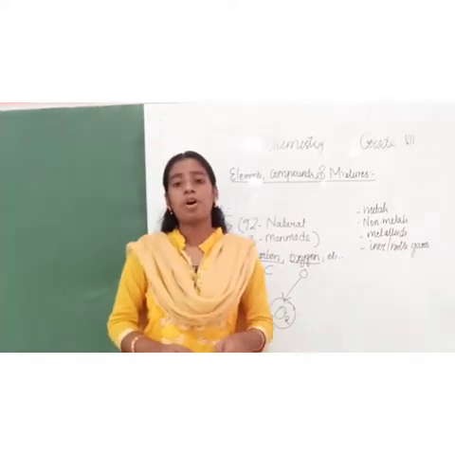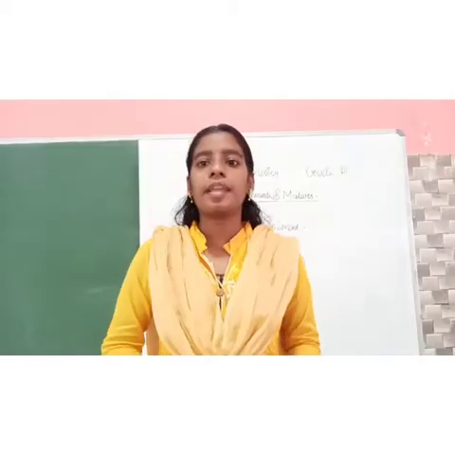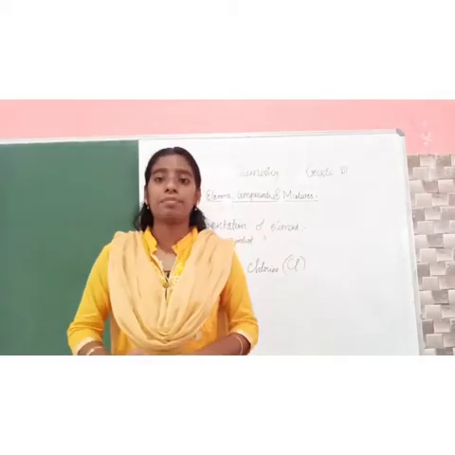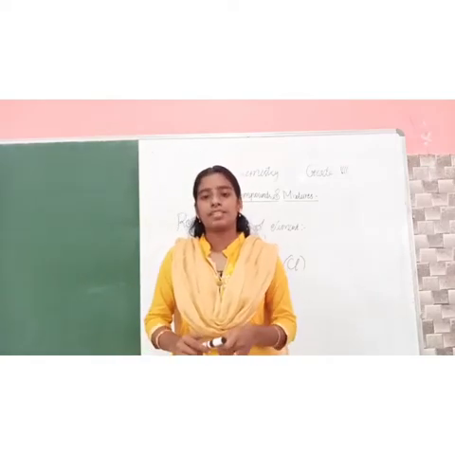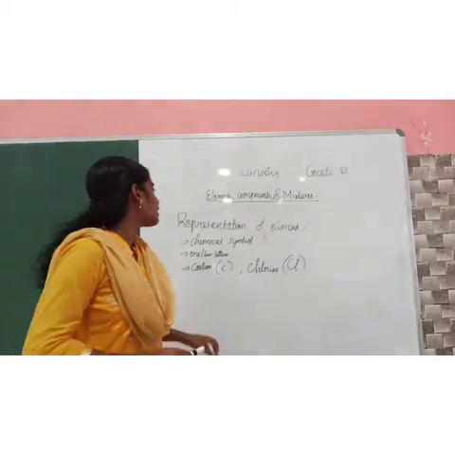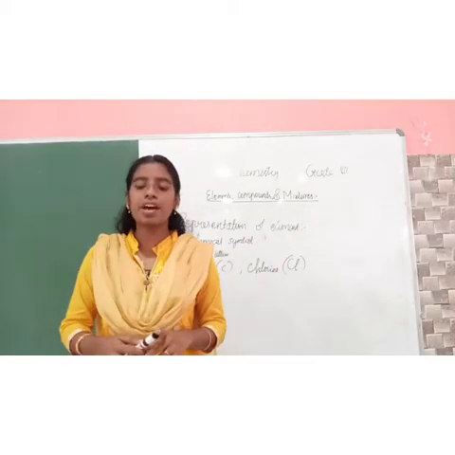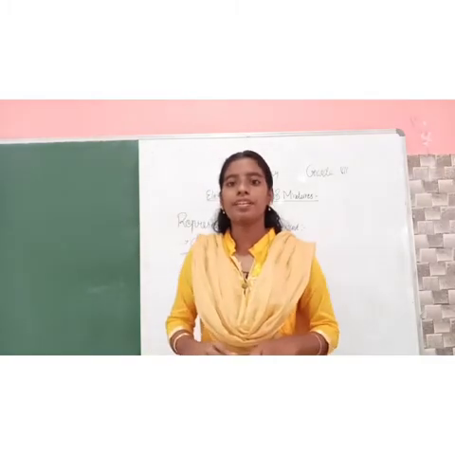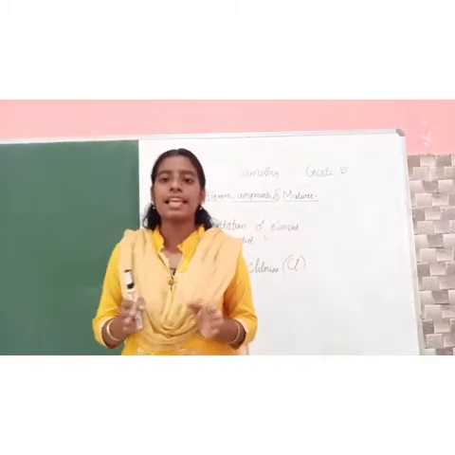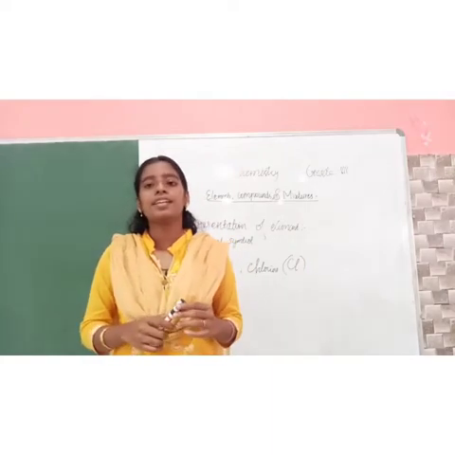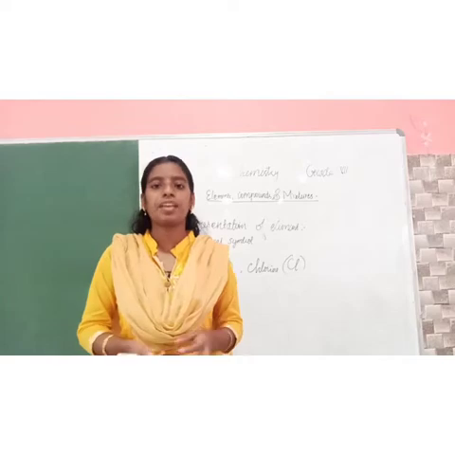Next we can see about representation of these elements. How will we represent these elements? The elements, as I said, are made up of atoms of similar kind. How can we denote these elements? They are denoted by some symbols.